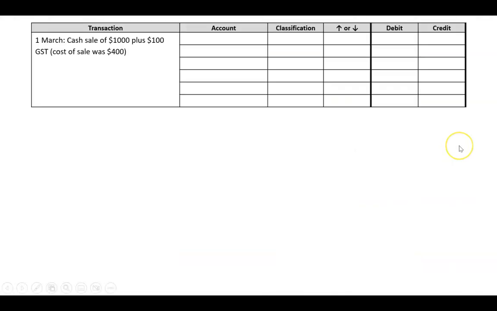All right, so let's figure out now, why aren't we going to charge GST on the cost of sales when we actually sell this inventory? So let's go back to the 1st of March. Cash sale of $1,000 plus GST, exact same as we had before. Cost of sale is $400. Let's deal with the sale amount. We had cash went up $1,100. We had the sale and the GST. That's the same. So let's keep that exactly the same as it was before.